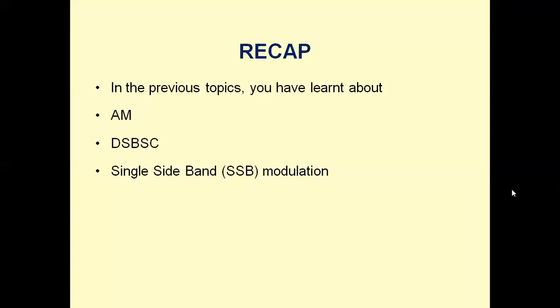So SSB offers many advantages. First, the spectrum space occupied by the SSB signal is only half that of AM and DSBSC signals. This greatly conserves the spectrum space and allows more signals to be transmitted.